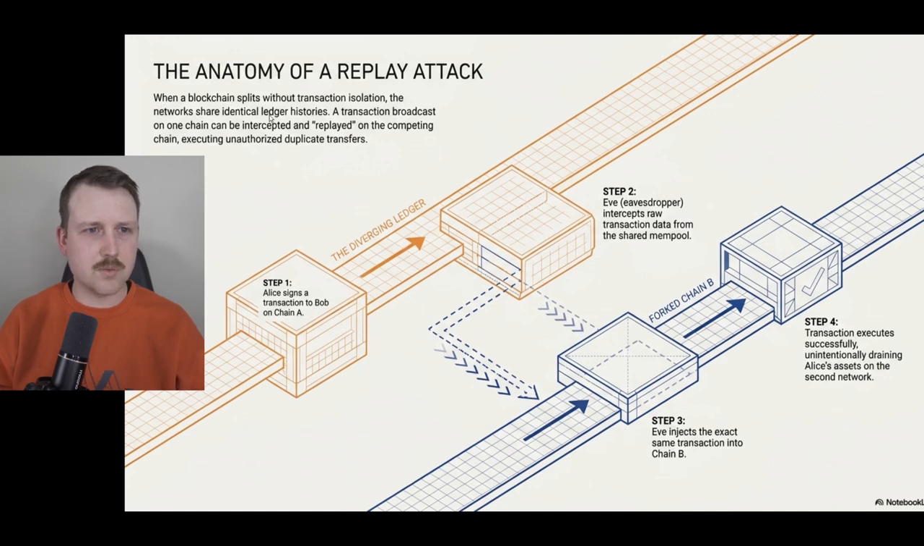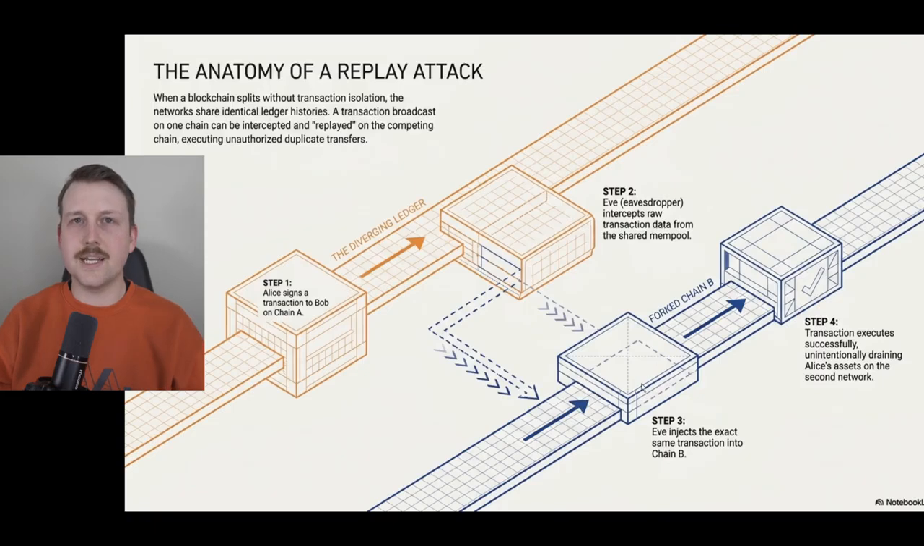So when a blockchain splits without transaction isolation, the networks share identical ledger histories. A transaction broadcast on one chain can be intercepted and replayed on the competing chain, executing unauthorized duplicate transfers. So here we have an example: Alice sends a transaction to Bob on chain 1. It moves over here to the next place in this same chain. And then Eve, that is an eavesdropper, which is basically somebody in the middle here looking for these transactions that are happening, intercepts the raw transaction data from the shared mempool and relays that on the other chain.